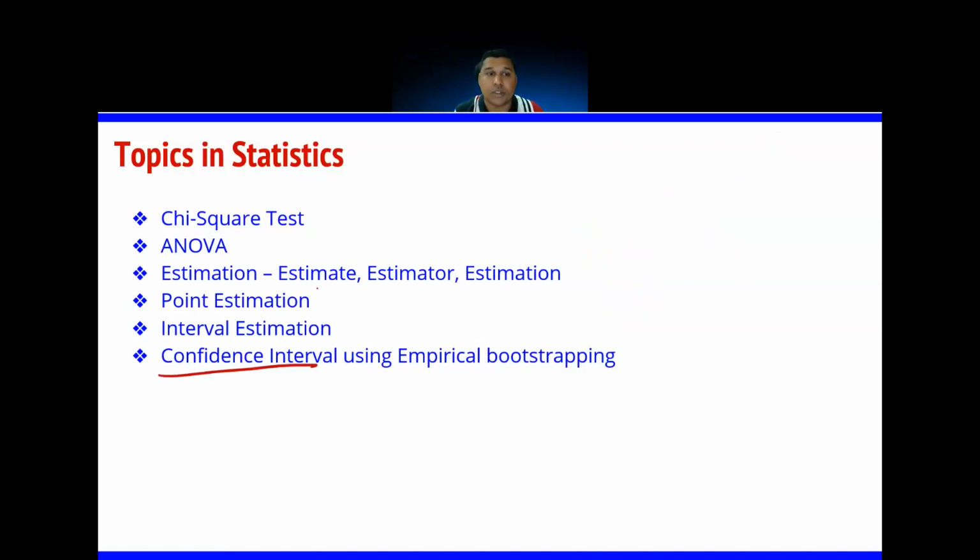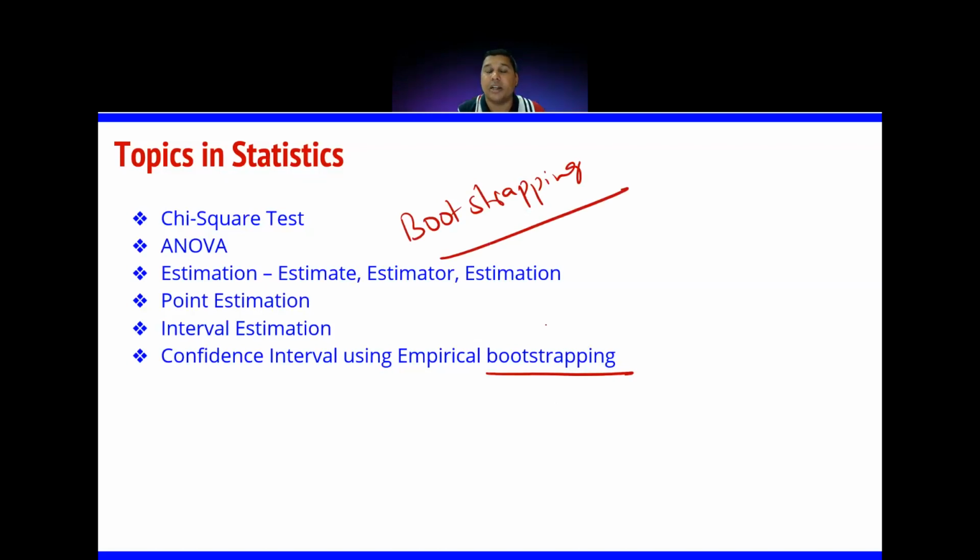So how do we find this out? We have seen point estimations. Till now, whatever we have been studying, we are trying to estimate a value, that is point estimation. So the new term here is interval estimation. How do we do that interval estimation? There is one technique called bootstrapping. We use this bootstrapping technique to give the values in intervals.